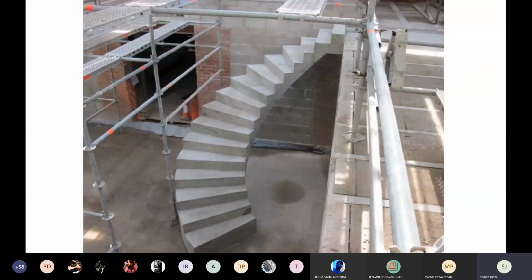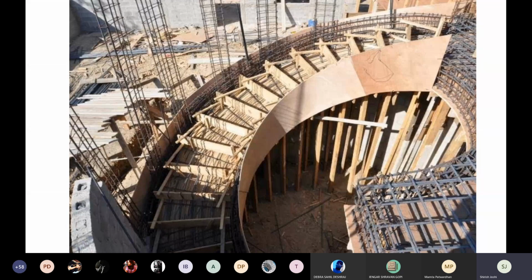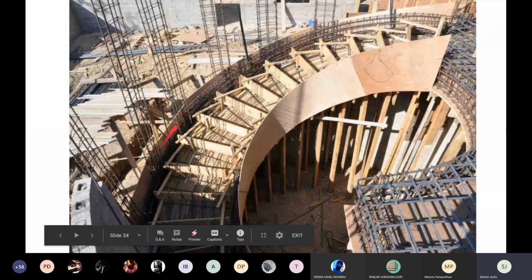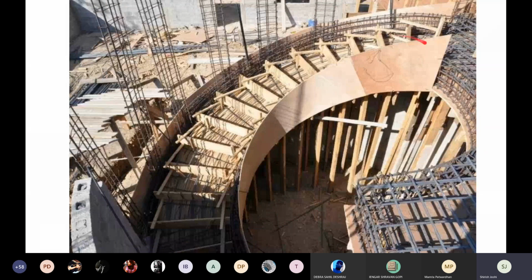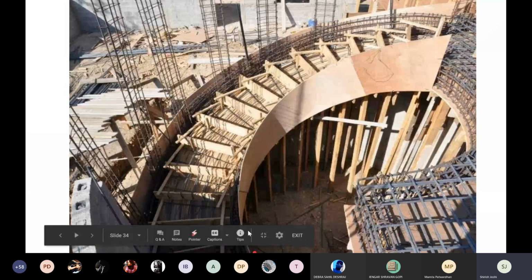This is another very interesting staircase. This is, I think, Ainsley in one of his projects had built this kind of a winding RCC staircase, a single element that winds around to create a very interesting dynamic kind of space. And this is, I think, the way in which the formwork of the staircase and the reinforcements are laid. If you look at the side over here, the side is almost behaving like a beam. And this is also another beam. It's twisting. The whole beam is twisting.